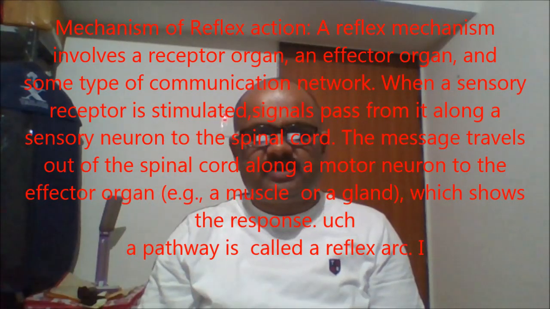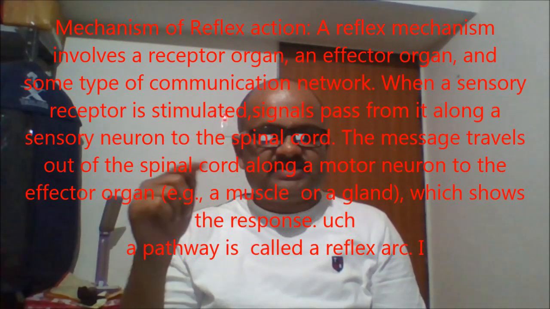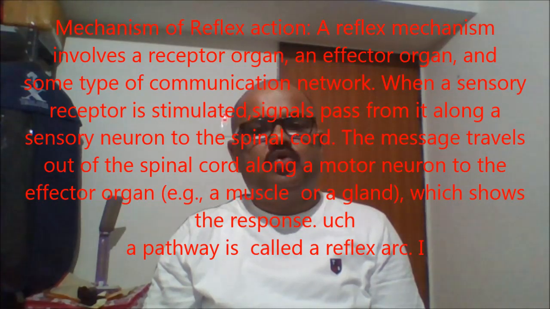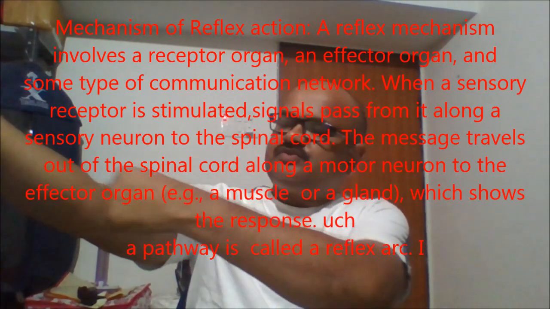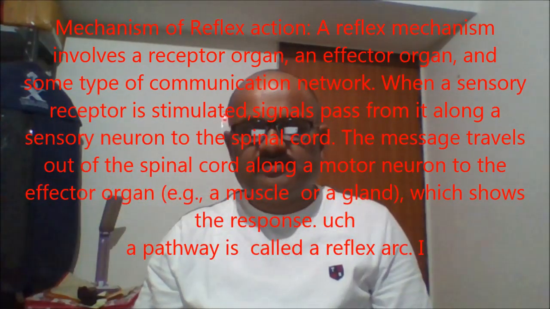The spinal cord is present in our vertebral column. The message travels out of the spinal cord along a motor neuron. Now this is another pathway, and once again the information which comes will be in some other pathway. The message travels out of the spinal cord along a motor neuron to the effector organ, for example a muscle or a gland, which shows the response. Such a pathway is called a reflex arc.